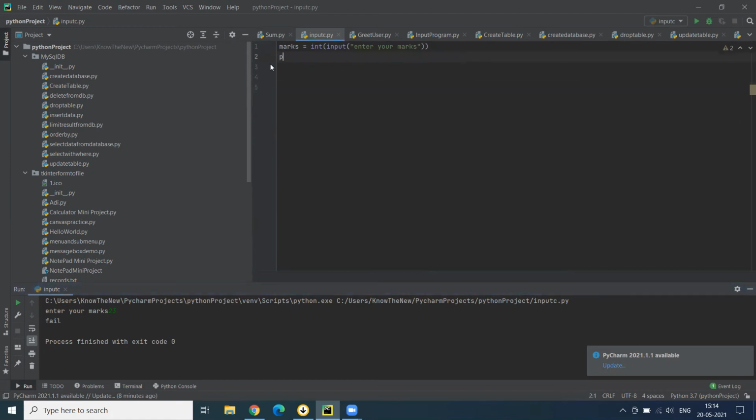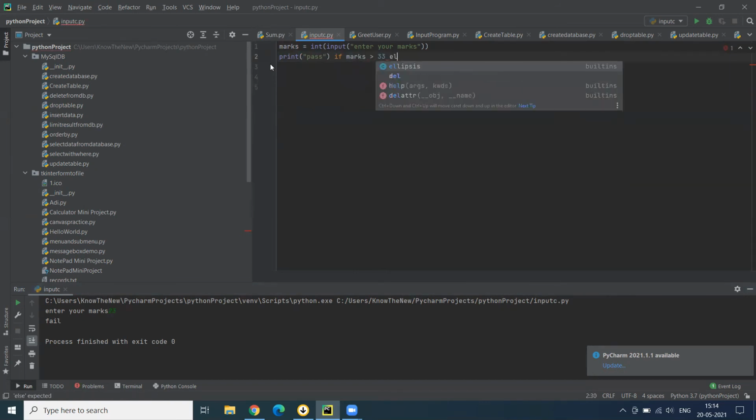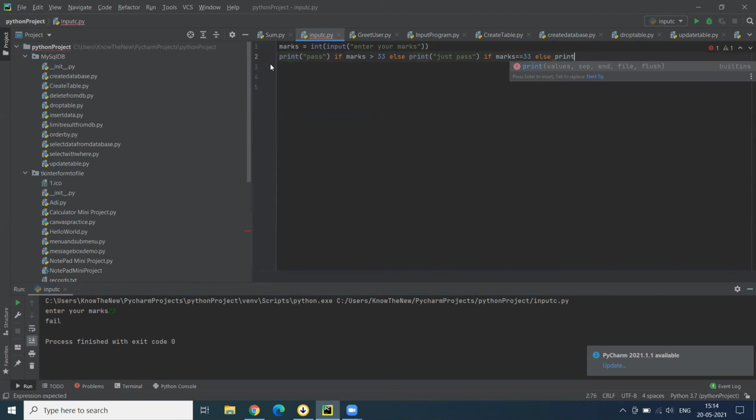You can simply write print pass if marks greater than 33, else print just pass if marks equal to 33, else print fail. So here I have written all the conditions in a single line.